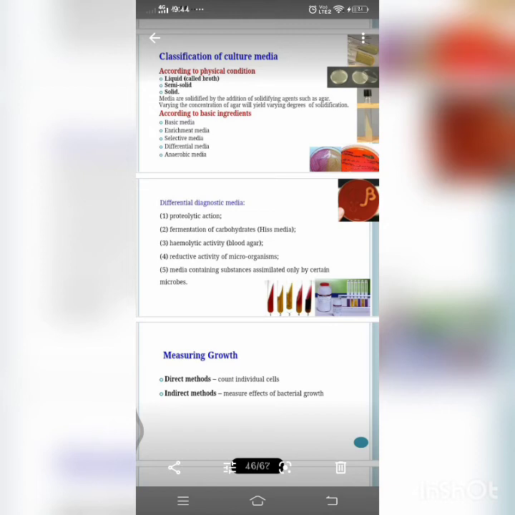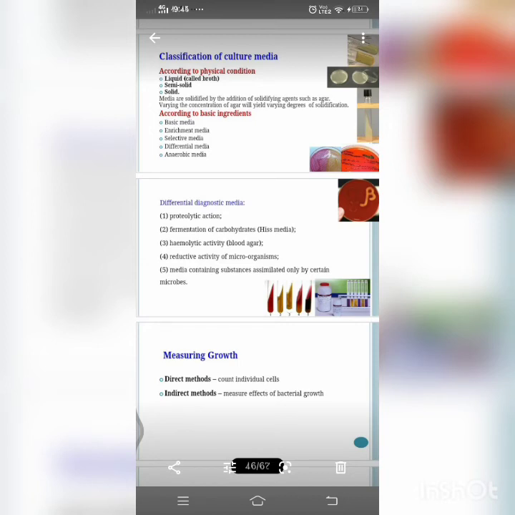And next, the indicator media. Indicator media gives a particular color to only one colony. They have the indicator in the medium, so when the organism is added, they change their color. Example, we have the Wilson Blair medium containing sulfite, which is reduced to sulfide by Salmonella typhi, producing black colonies. So this is about indicator media.